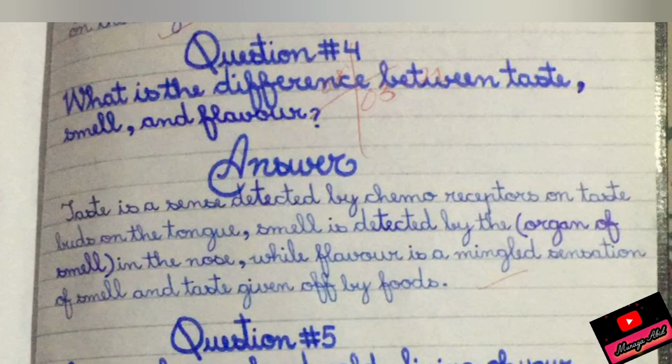I'm again telling you that taste is sensed by chemical receptors and smell is detected by organs of smell, and it is mostly gaseous in nature that is being detected by our nose.